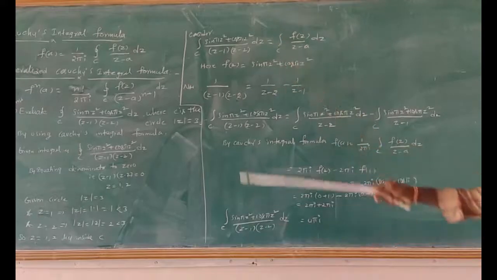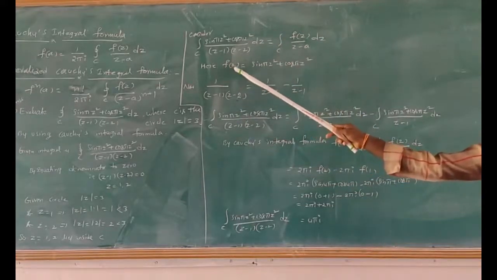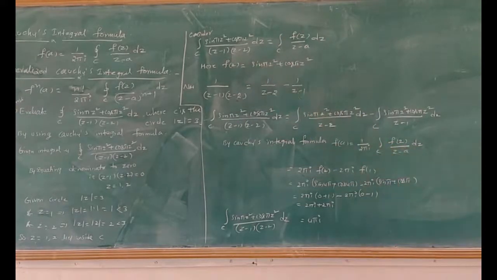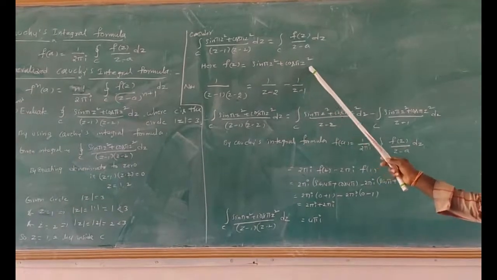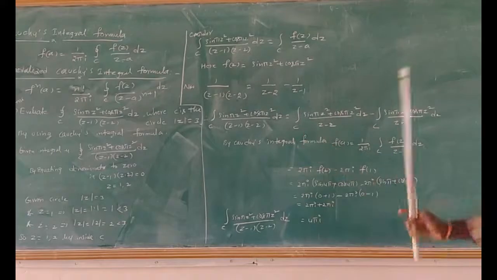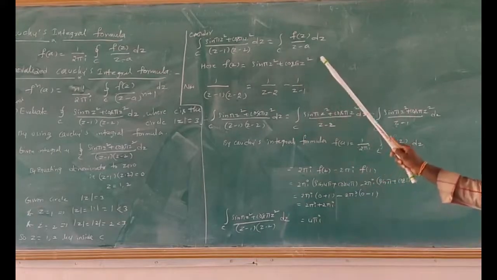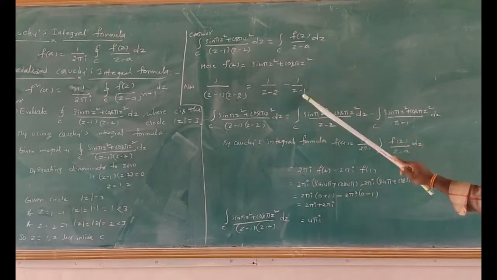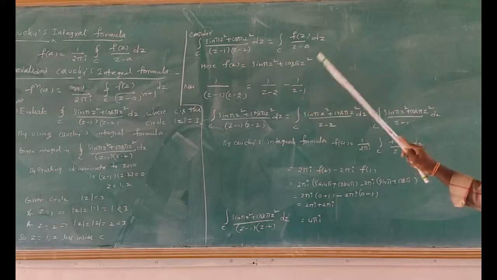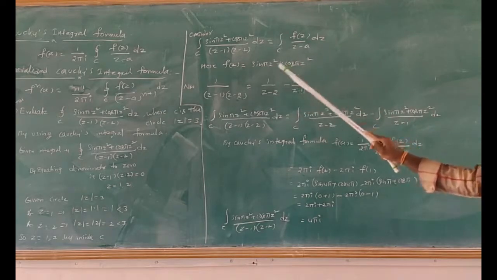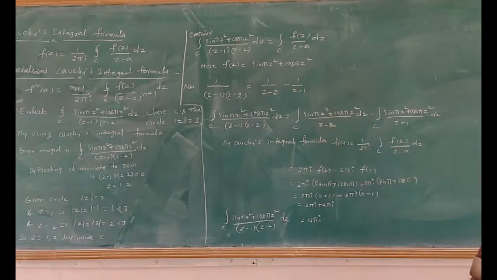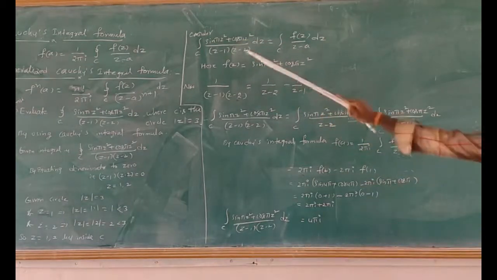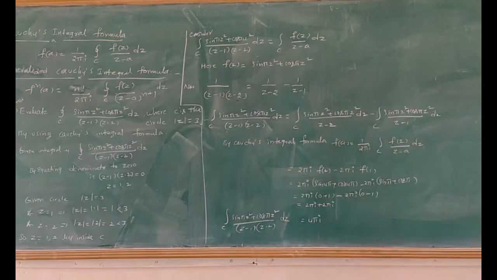Comparing these two, we identify f(z) = sin πz² + cos πz². Here, if all the singular points are inside, then we have to find partial fractions for the denominator of the given function, and then apply Cauchy's integral formula. Now, how to calculate the partial fractions?